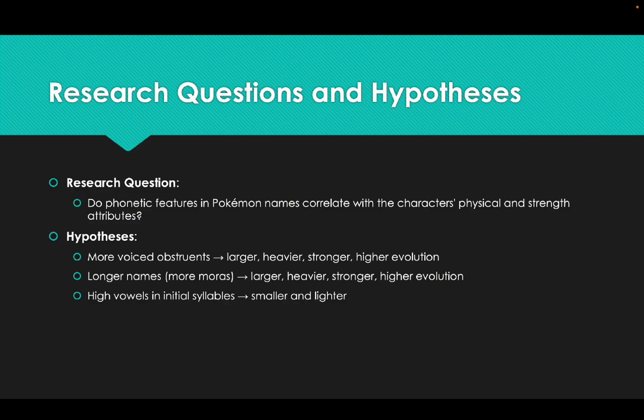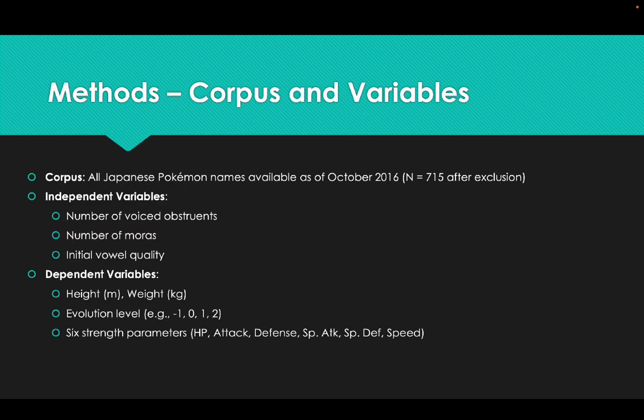The hypothesis is that more voiced obstruents often means larger, heavier, stronger, higher evolution of the Pokemon. And longer names, in other words more morae, means larger, heavier, stronger, and higher evolution. And high vowels in initial syllables means smaller and lighter. This is the hypothesis the Japanese scholars proposed.